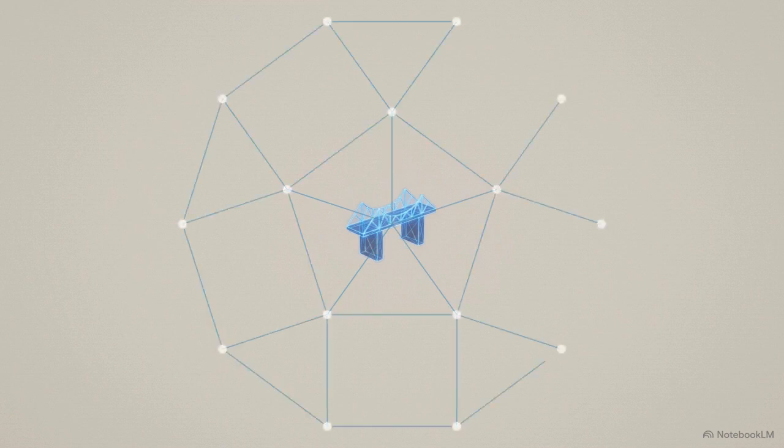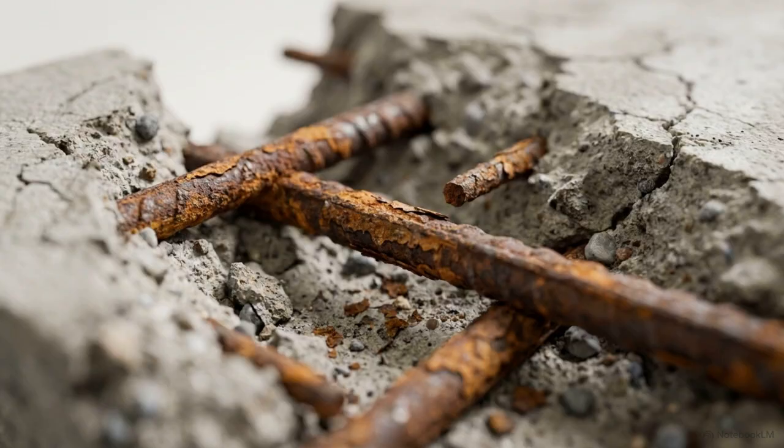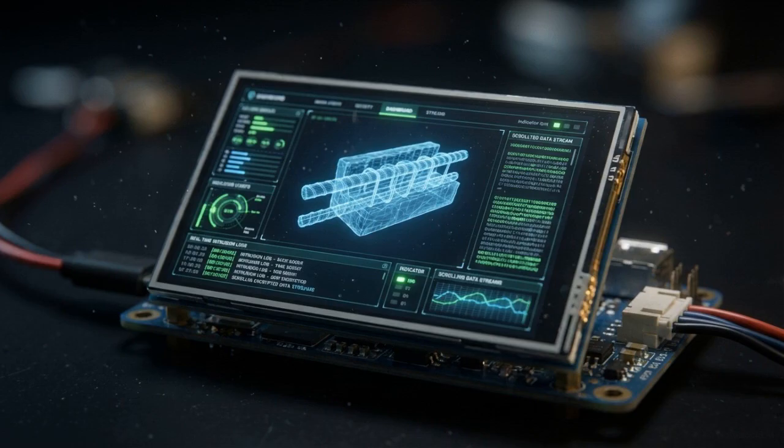The final hurdle is cybersecurity. Connecting critical infrastructure to a bidirectional cloud network creates new vulnerabilities, as every sensor and data link becomes a potential entry point for a network breach. Securing a bridge is no longer limited to inspecting concrete and rebar. It now requires protecting the data loops that monitor and predict its structural life.